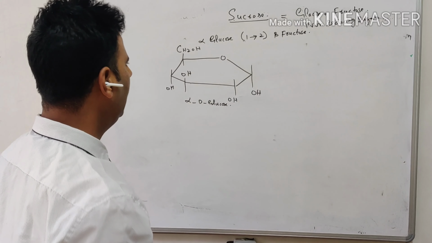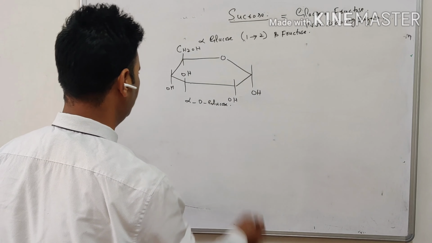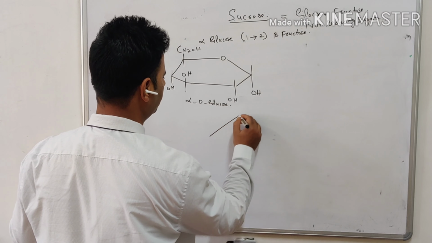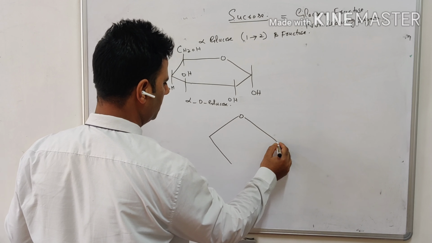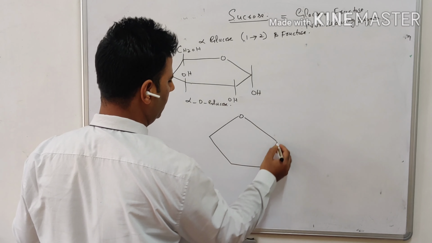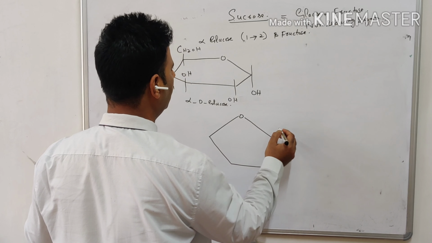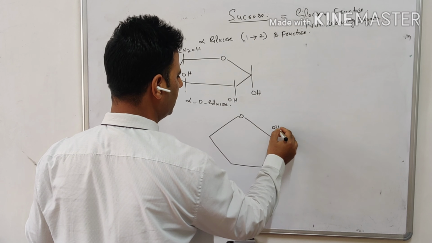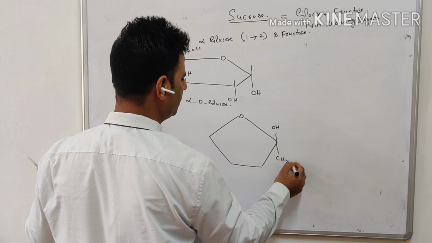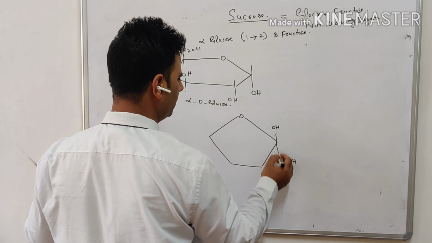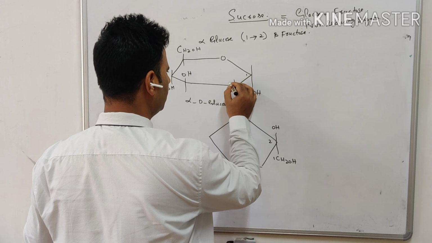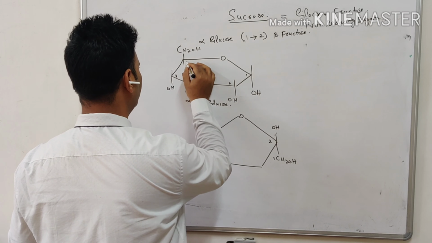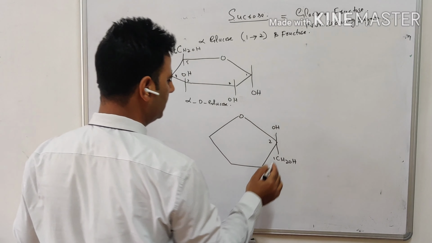All right, and we have to make the fructose in beta form too. For example, we have the fructose here. This is the fructose. Okay, we have beta fructose, OH is on this side. Here we must be having CH2OH. All right, this is 1 and this is 2. 1, 2, 3, 4, 5, and 6. And this is 1 and 2.